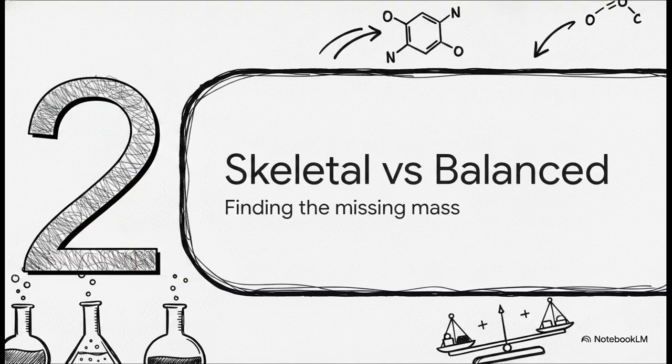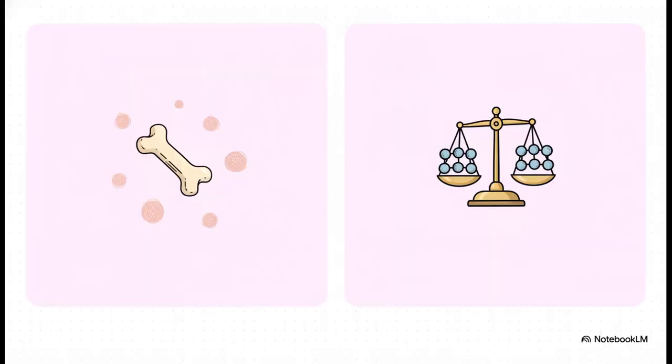Moving on to Section 2, Skeletal vs. Balanced Equations. Let's meet the actual culprit hiding our missing mass. A skeletal equation is essentially the villain here. It tells us what happened, like methane and oxygen reacted to make carbon dioxide and water, but it hides how the mass was conserved. It completely leaves out the quantities. A balanced equation, on the other hand, restores order. It equalizes the atoms by adding those crucial big numbers in front, which we call coefficients.